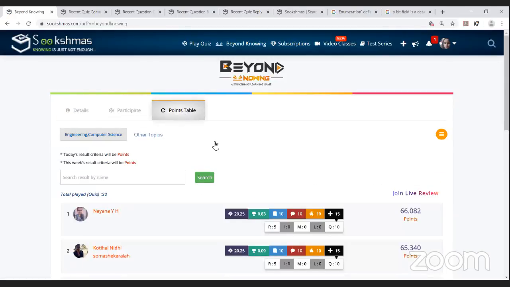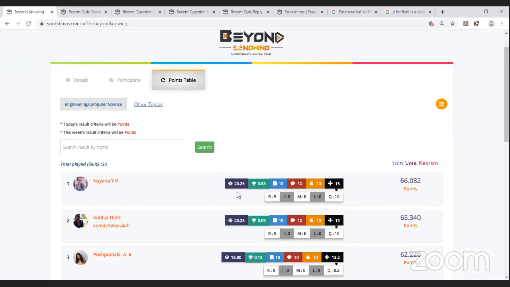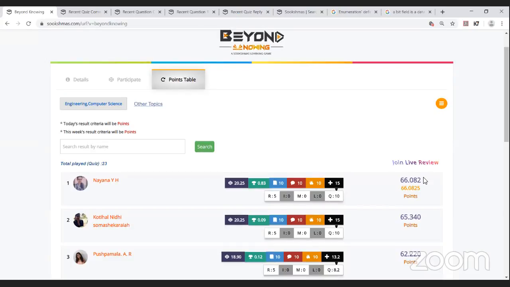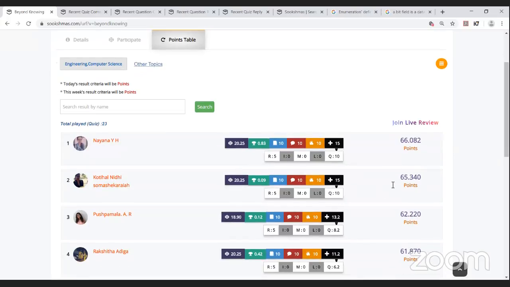Moving on to the points table, since today's result criteria will be based on the points. The first place is Naina Vaich. She has completed all her activities with a good Sukshma score, and also has a 10 quality bonus, with 66.082 points in total. The second place is Nidhi Somshekaraya. She has also completed all her activities with 10 quality bonus points and has 65.340 points in total.